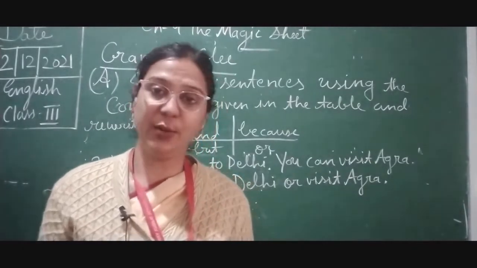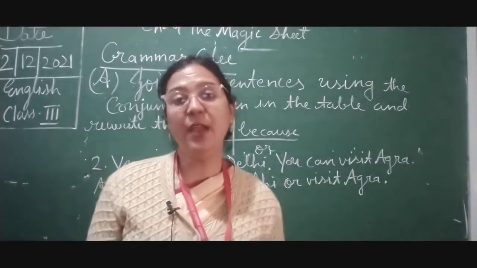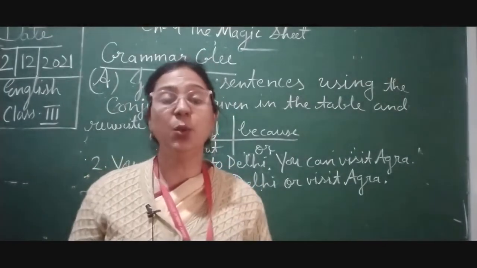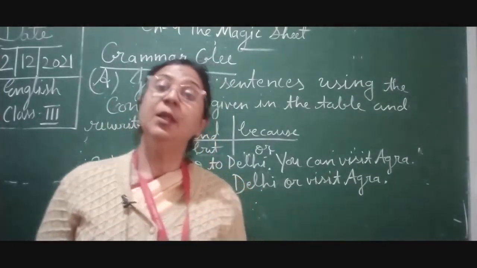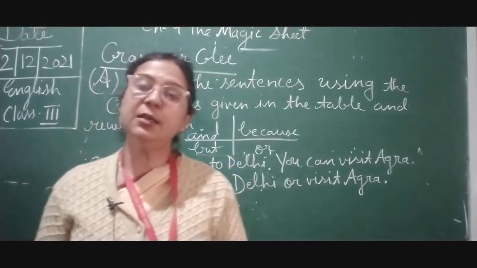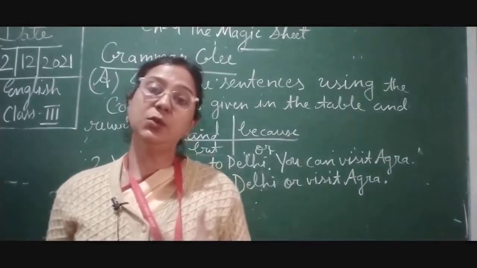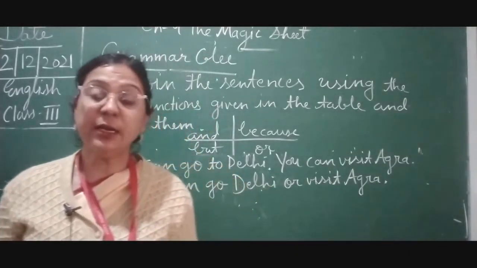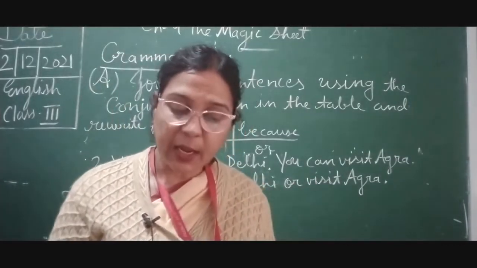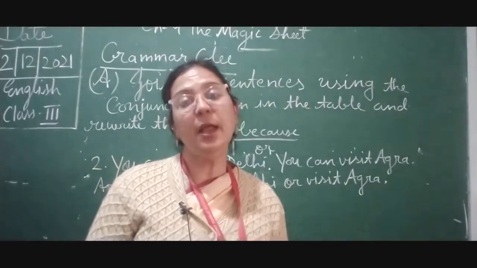Children, this is your English video class and we are doing Grammar Glee. In that we have discussed the definition of conjunction. As you all know, these are the words which can conjunct or add two sentences, two words together. We have already learned about these words, which are the conjunctions: and, because, so, but, etc. We have started exercise A, that is, join the following sentences using the conjunction given in the table and rewrite them.